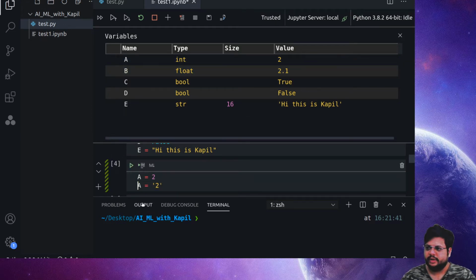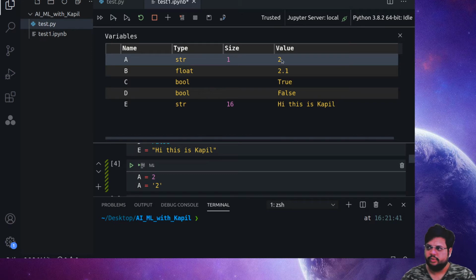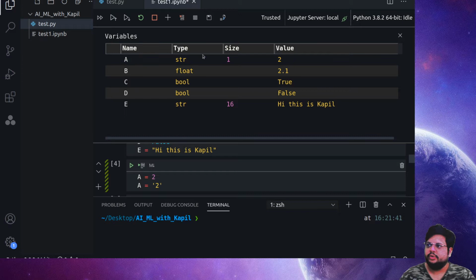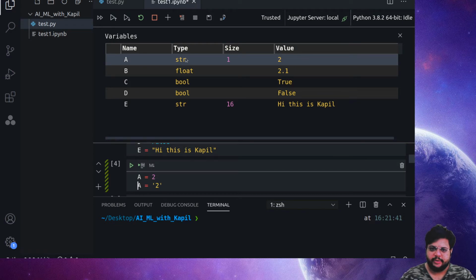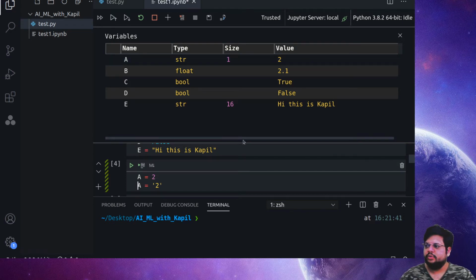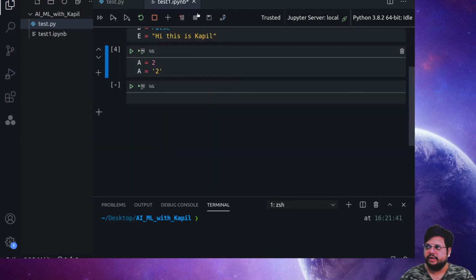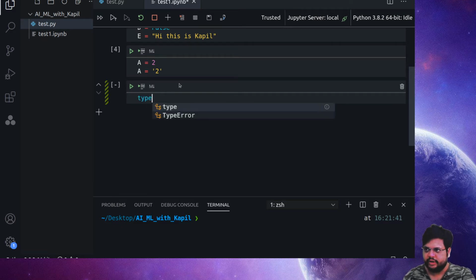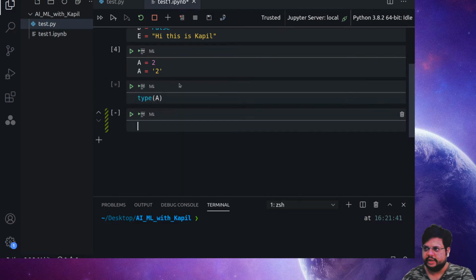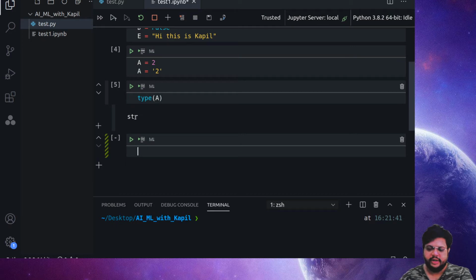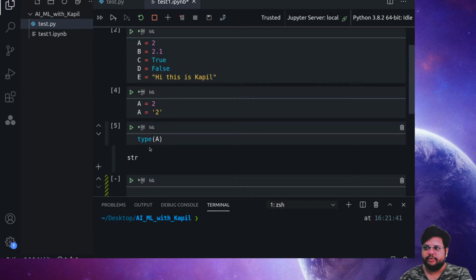The moment I run this part, a becomes the string with the 2. Here this 2 is not a number, this 2 has been stored as a string. So that's what it's showing as a str type here. Okay, so for people using the Jupyter notebook who don't have this functionality of finding out this part, in Python we have a function, we call it type. So now if you pass type of a, it will give you str. Okay, so this str means string. So that's how you can check the output of your variable.